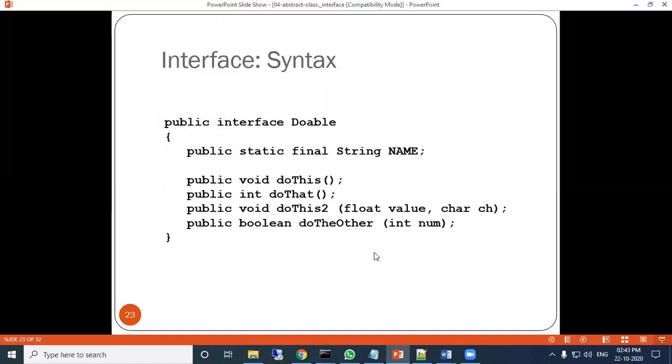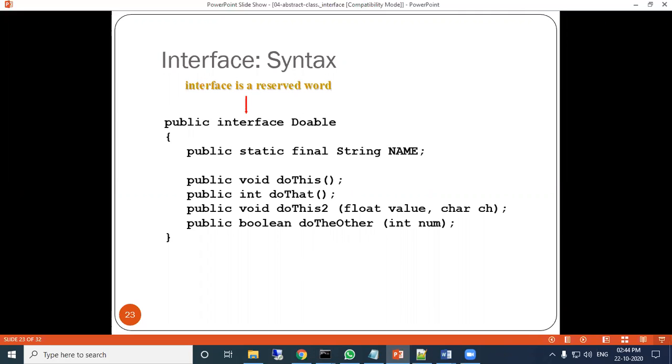It must be there. That means if one class is inherited from this interface, then doThis, doThat, doThis2 and doTheOther must be defined, and there should be a body. If that class is again made abstract, then the sub-child class has to define them. But it must be defined somewhere in the child classes.